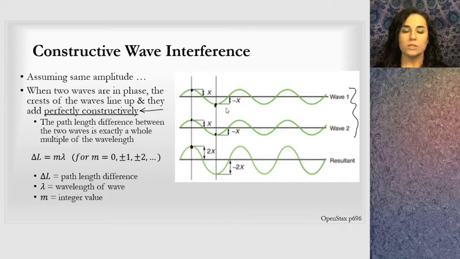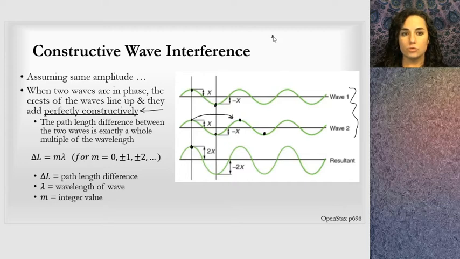What is important is that there's no shift, or if the two waves have been shifted relative to one another, like if I take this second wave and I just pick it up and I slide it over and put it back down, I would need to slide it a whole wavelength over in order to get it to line up perfectly again and result in perfectly constructive interference.